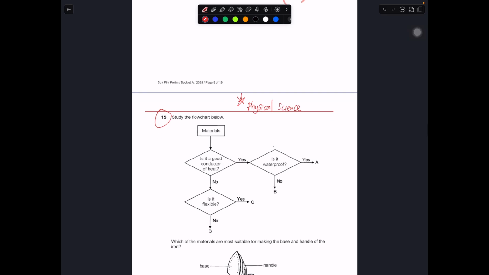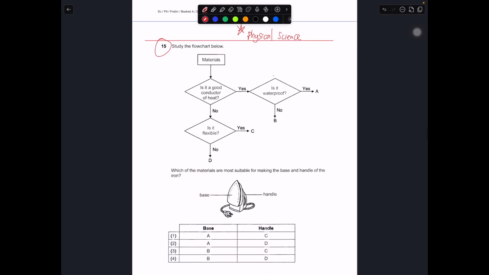Okay, so study the flowchart below. So we have a flowchart. We have materials, then yes and no to good conductor of heat, then flexible, yes and no, then waterproof. So we have a few properties. The properties have been listed here. These are the properties of the materials that have been given to us. So which of these materials is the most suitable to make the base as well as the handle?